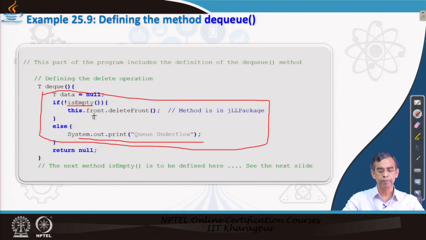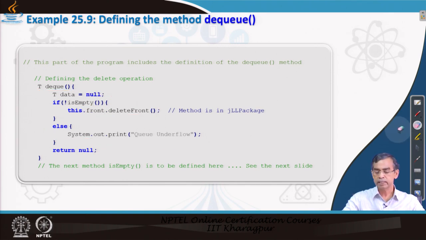If it is not empty, then we call delete front. This method is defined for the linked list class. We can call the delete front operation at the front pointer, that means at the front. It will delete this element node, and that is all. It deletes and definitely returns the element; delete front itself returns the value, so it returns automatically. This completes the dequeue operation for you.